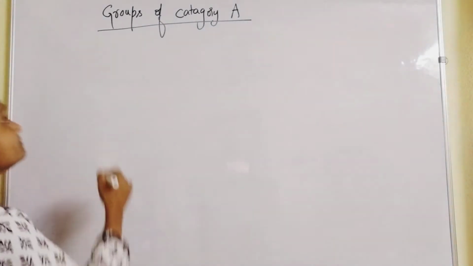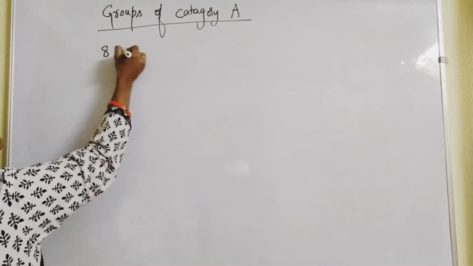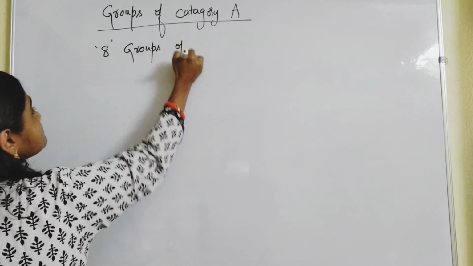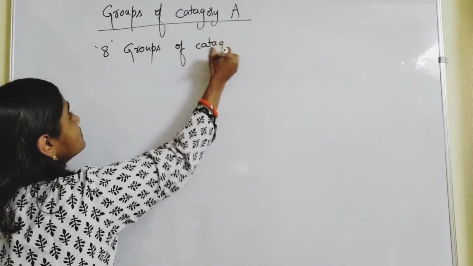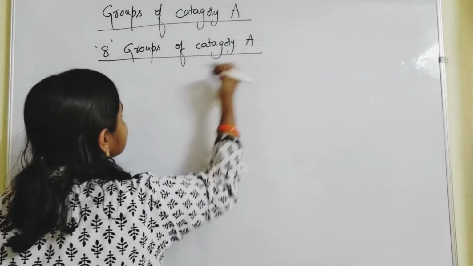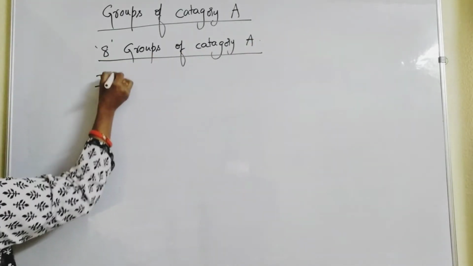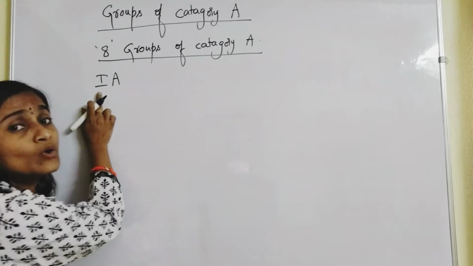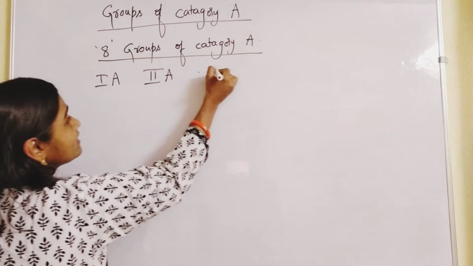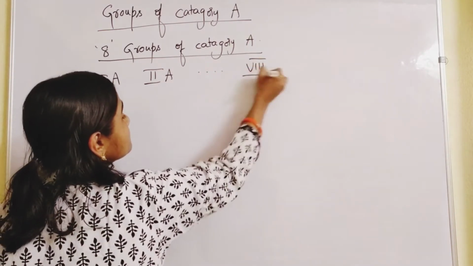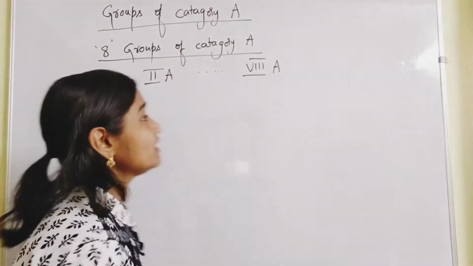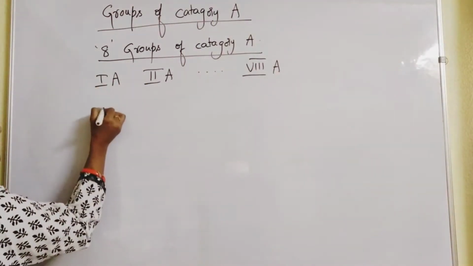Here I said 8 groups are there of category A, 1A to 8A group. Let us discuss each one. We have to designate them with what? Roman numbers. 1A group, 2A group, like that up to 8th A group.